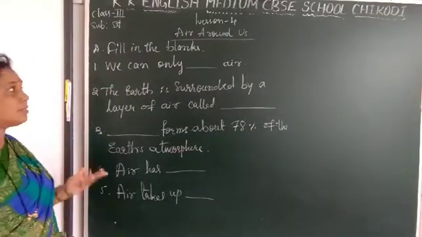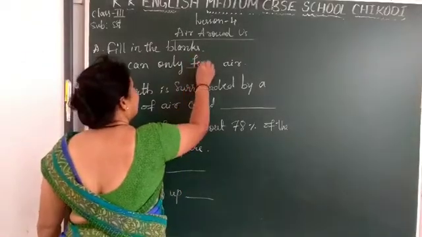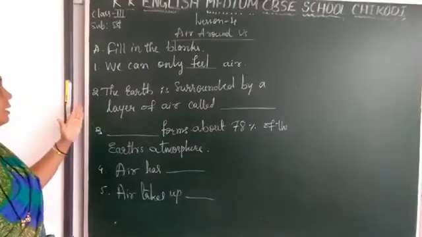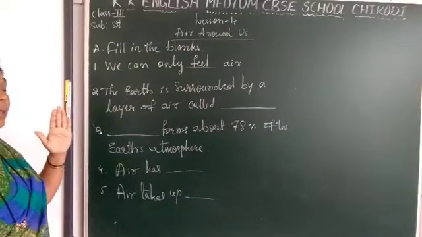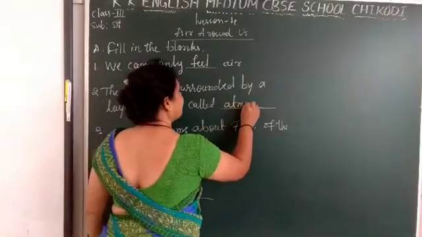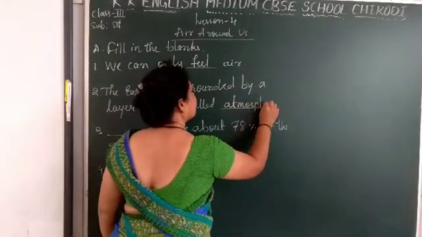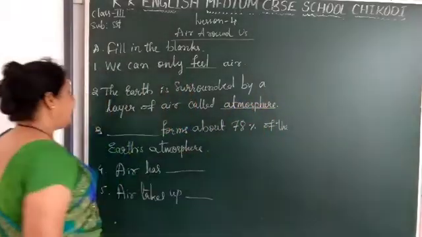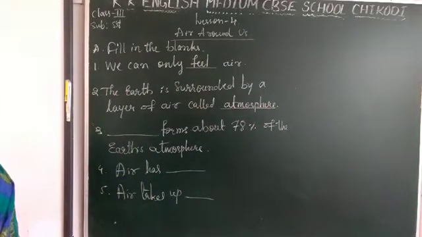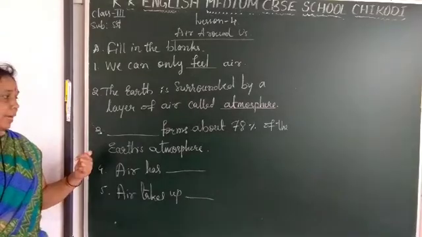The first question is, we can only dash the air. So what is the answer? We can only fill the air. Second, the earth is surrounded by a layer of air called atmosphere. Then, dash forms about 78% of the Earth's atmosphere.